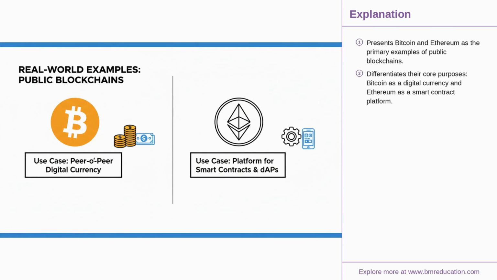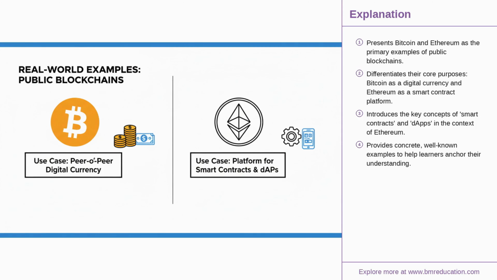The most prominent examples of public blockchains are, of course, Bitcoin and Ethereum. Bitcoin pioneered the space as a decentralized, peer-to-peer digital currency. Ethereum expanded on this by introducing smart contracts, self-executing code on the blockchain, which transformed it into a global, programmable platform for building decentralized applications, or dApps.